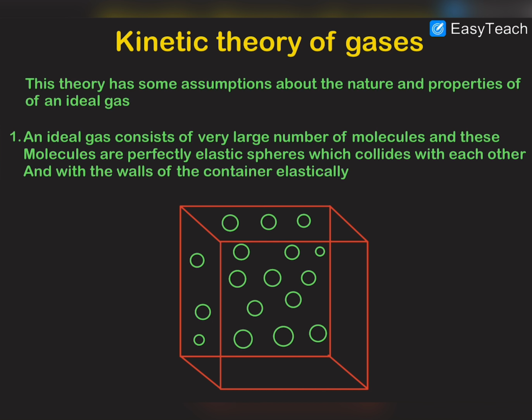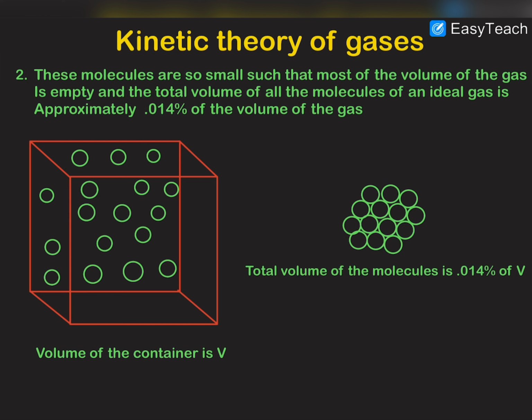Now let us see the other case. We know that most of the part of the gas, or most of the volume of the gas, is empty, which means that if we collect all the molecules individually from the gas and we place them very close to each other, then we would see that the total volume of all those molecules will be only 0.014% of the volume of the gas.